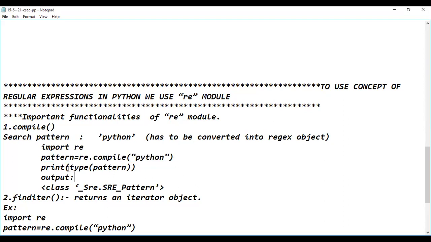Then I'm trying to display the data type of this pattern variable. What will it display? It is a pattern type of data type, re.Pattern. So it is a search pattern, and I'm creating an object for that.